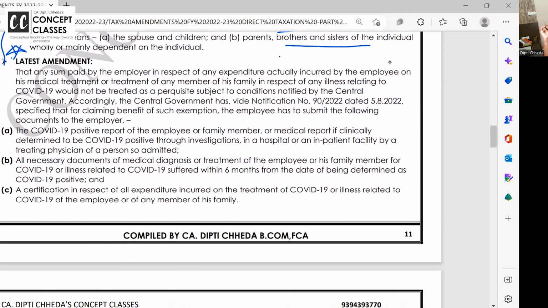See, we all know that due to COVID, a lot of disturbances were there, and so many employers gave money, reimbursements and all. So one amendment I am discussing has an effect here and also in income from other sources. Okay, let us see how it works. I am explaining first in my way and then I will read it.